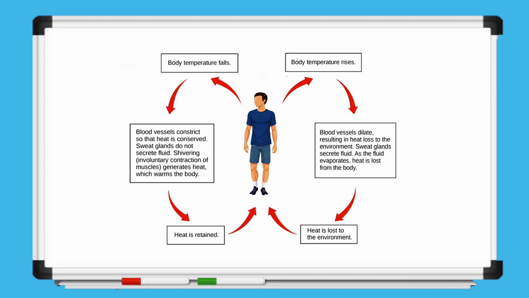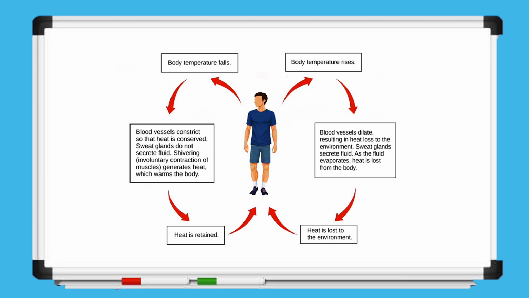Behavioral responses also assist in temperature regulation. In cold conditions, hairs stand upright to trap insulating air, while in hot conditions, hairs lie flat to allow heat to escape more efficiently. These processes are coordinated by the hypothalamus, which acts as the body's temperature control center. By regulating vasodilation, vasoconstriction, sweating, and shivering, the hypothalamus ensures the body remains within a narrow, optimal temperature range.